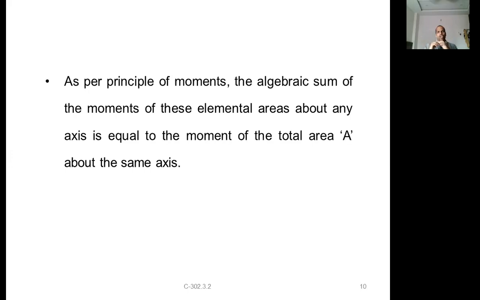Similarly, for dA2, the moment of area is dA2 into the perpendicular distance, which we are assuming is y2. So dA2 into y2 is the moment of area for the small elemental area dA2. Similarly dA3, dA4, it can consist of any number of areas, making the total area A about the same axis.